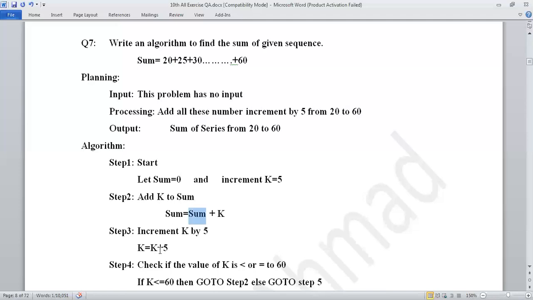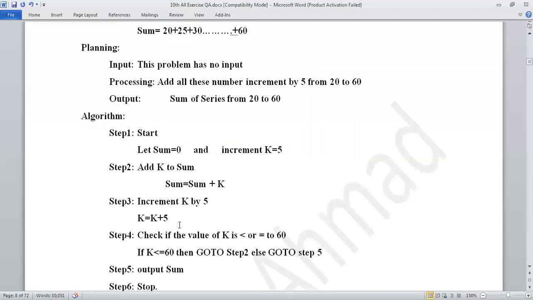Next step, 5 plus 5. So the sum will be 10. This step will go on and on until the end. Why am I not going through each step over here? Because these are just the initial steps of programming. So this algorithm belongs to the very end of your programming stage.